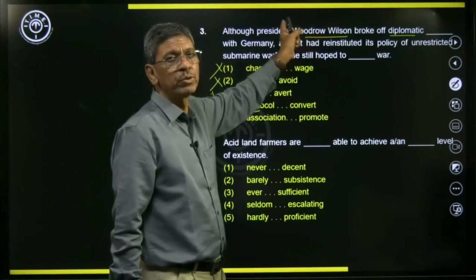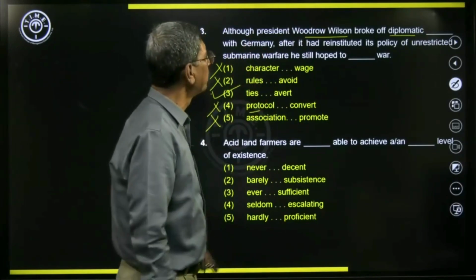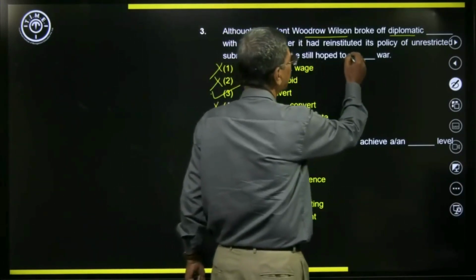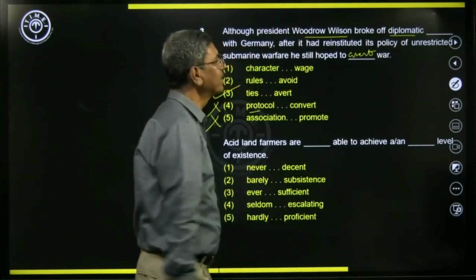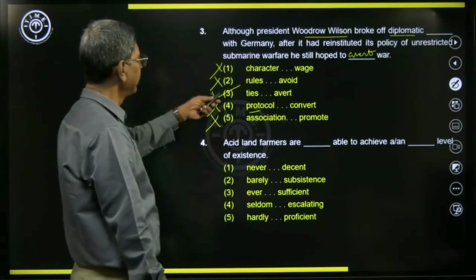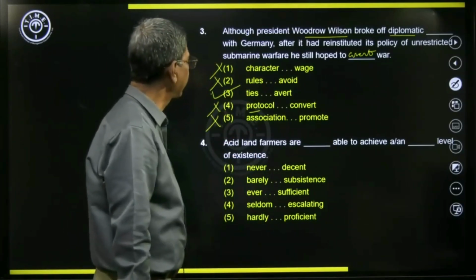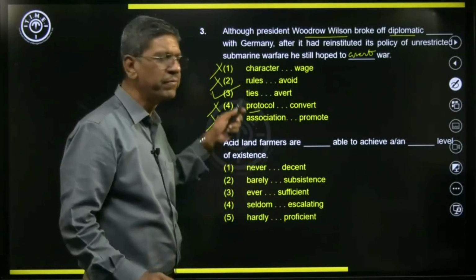But still, he hoped to avert. Here, avert is very suitable. Avert war. So that is that sentence. Ties and avert are the best suitable words to fill in the blanks.